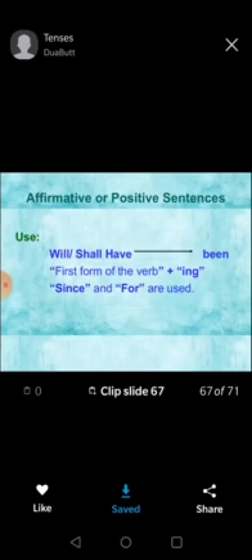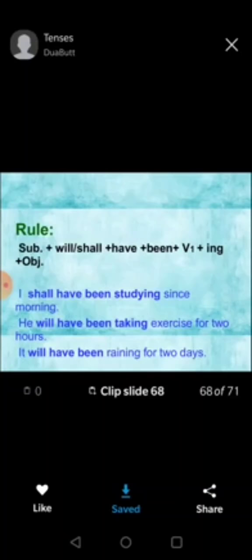And the last one is future perfect continuous tense. The future perfect continuous tense is used to indicate a continuing action that will be completed at some specified time in the future. As I told you before, for all the perfect continuous tenses, present perfect continuous, future perfect continuous, and past perfect continuous, we have to tell the time. I shall have been playing, she will have been playing. The rule is subject plus will or shall have been, plus first form of the verb plus ing, plus object, and we write the time also. I shall have been studying since morning, he will have been taking exercise for 2 hours, it will have been raining for 2 days.